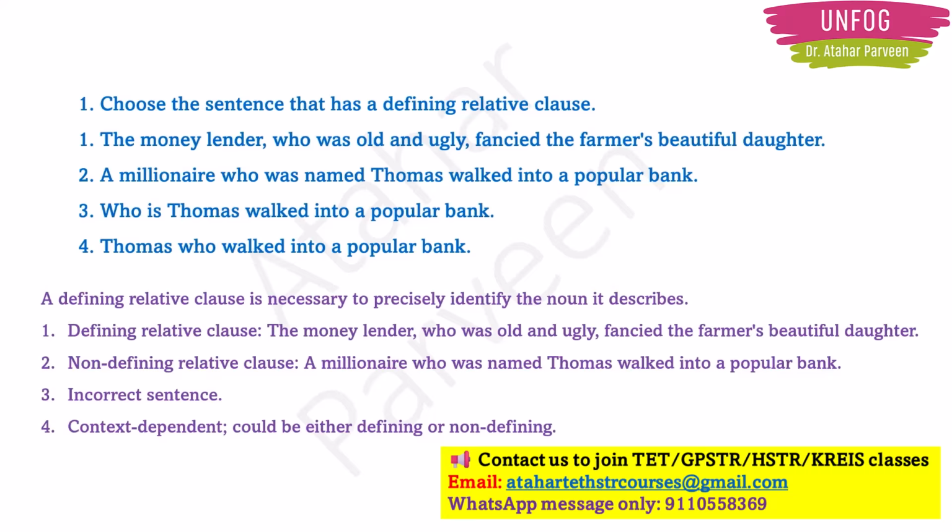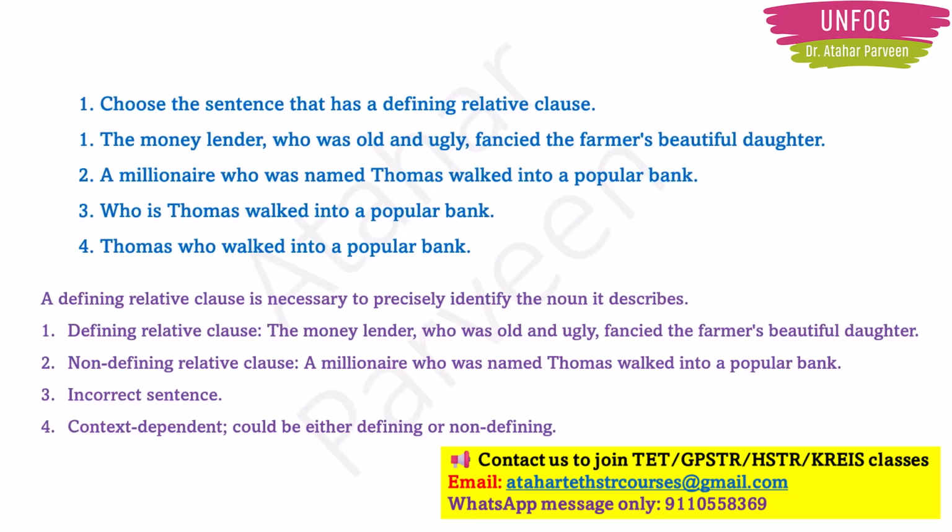Non-defining relative clause means the second option. The sentence is: a millionaire who was named Thomas walked into a popular bank. That's all, right? They are not describing Thomas, just telling that he is a millionaire, his name is Thomas, and he walked into a popular bank. They did not discuss more about the noun here. So it is a non-defining relative clause.